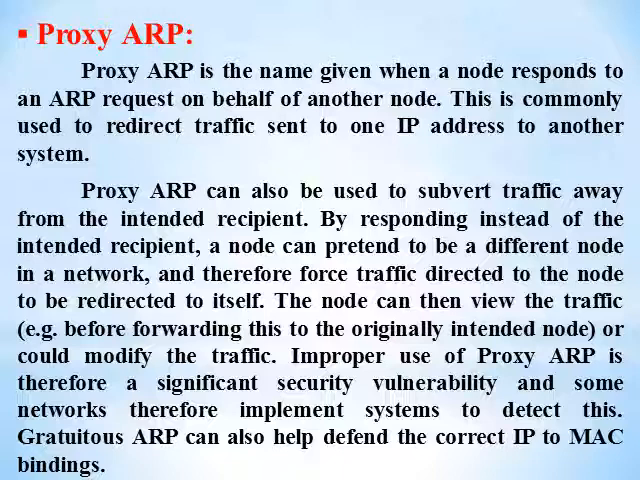Proxy ARP can also be used to subvert traffic away from the intended recipient. By responding instead of the intended recipient, a node can pretend to be a different node in a network and therefore force traffic directed to that node to be redirected to itself. The node can then view the traffic, for example before forwarding it to the originally intended node, or could modify the traffic. Improper use of proxy ARP is therefore a significant security vulnerability, and some networks implement systems